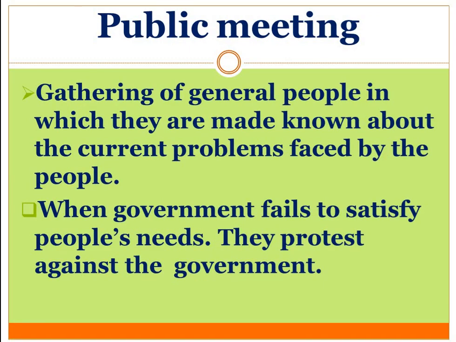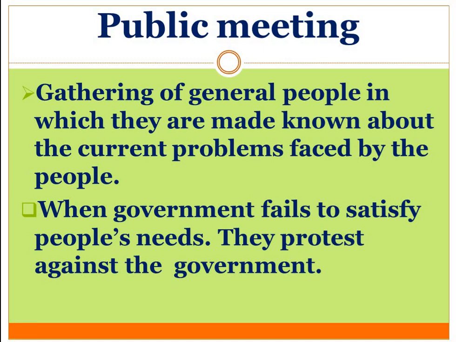Public meeting. Public meeting is the general gathering of the people on any issue, the problem they are facing. So it is a gathering of general people in which they are made aware of the current problems faced by the people. And sometimes in a public meeting, the people get aggressive and protest against the government when they feel that they are in a very poor condition and the government is not taking any action.